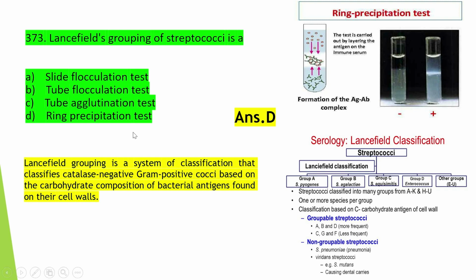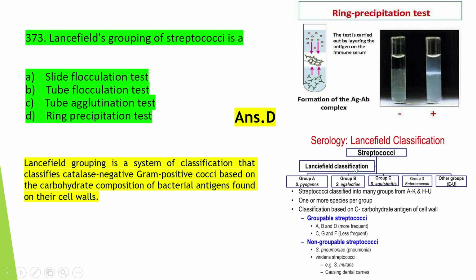Okay, and here the Lancefield grouping is a system of classification that classifies catalase negative gram positive cocci based on the carbohydrate composition of bacterial antigens found on their cell wall. So basically for serological test, Lancefield classification is done for streptococci.